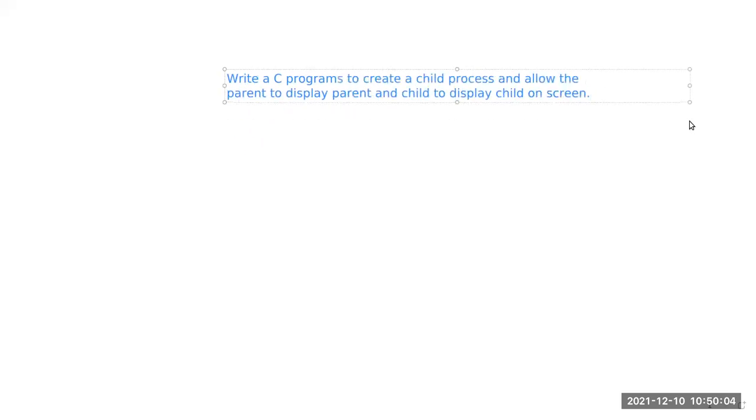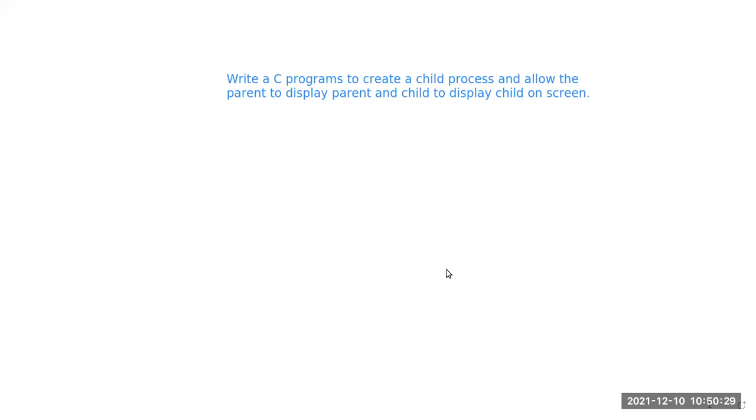We need to write a C program to create a child process and allow the parent and child to display on the screen. That means we first need to create a child process, and then in the output section we need to display some statement, such as "I am the parent process" and "I am a child process". This type of scenario will come.